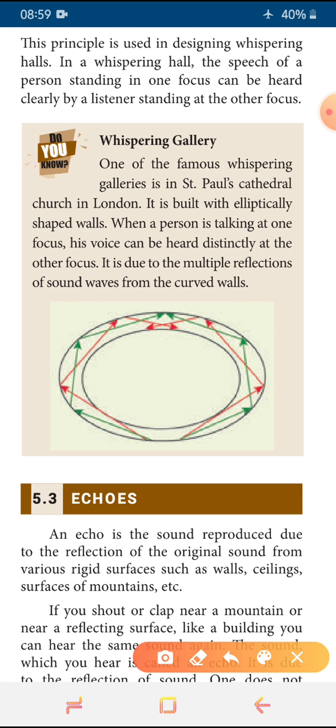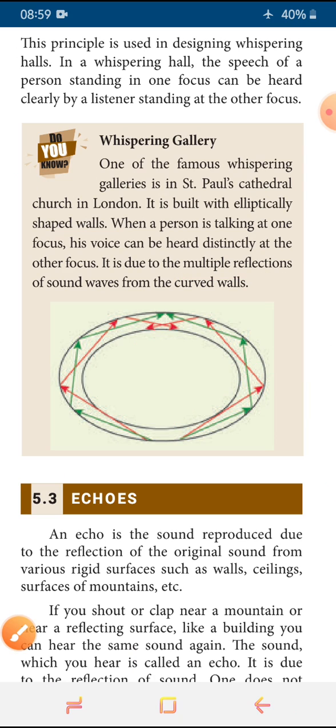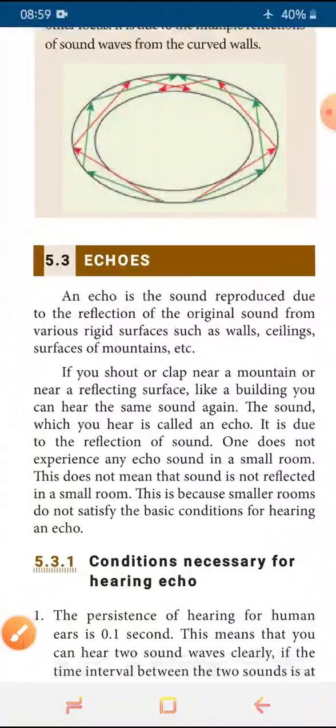See here, the person who is talking, the sound travels like this, falls on the wall, then reflects back, again and again. So the sound is reflected multiple times. This reflection is called multiple reflection. Due to this multiple reflection, if we speak at one end, at the next end this voice will be more clear. So that's why they designed it like this.